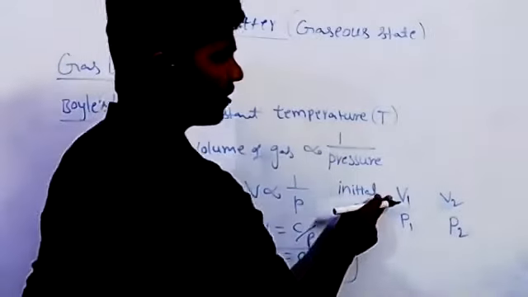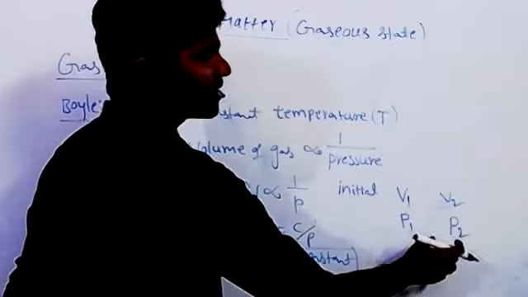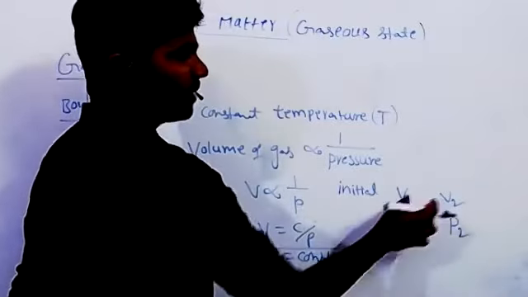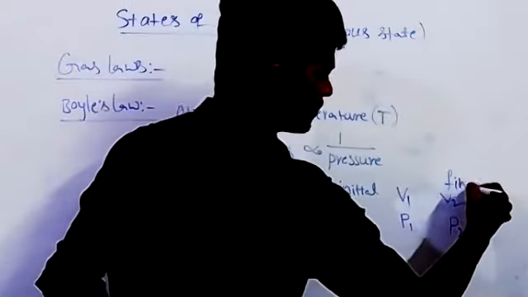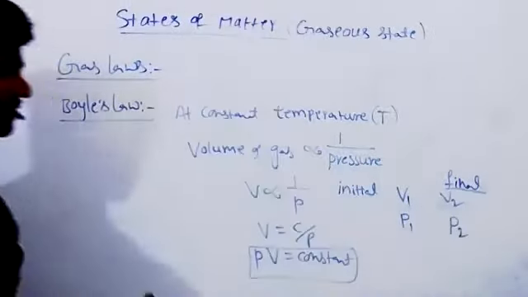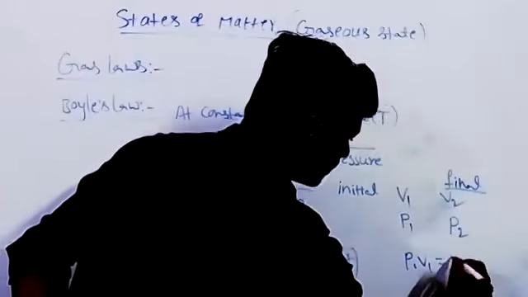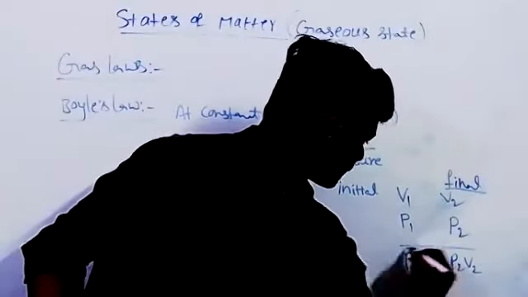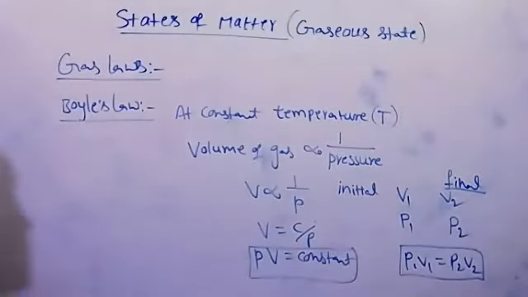This is the initial volume V1 and initial pressure P1. Because of bringing some change in pressure, a change happens in volume also. This is the final volume. Now the relation is P1 V1 is equal to P2 V2. Okay, now graphs are frequently asked from this topic.